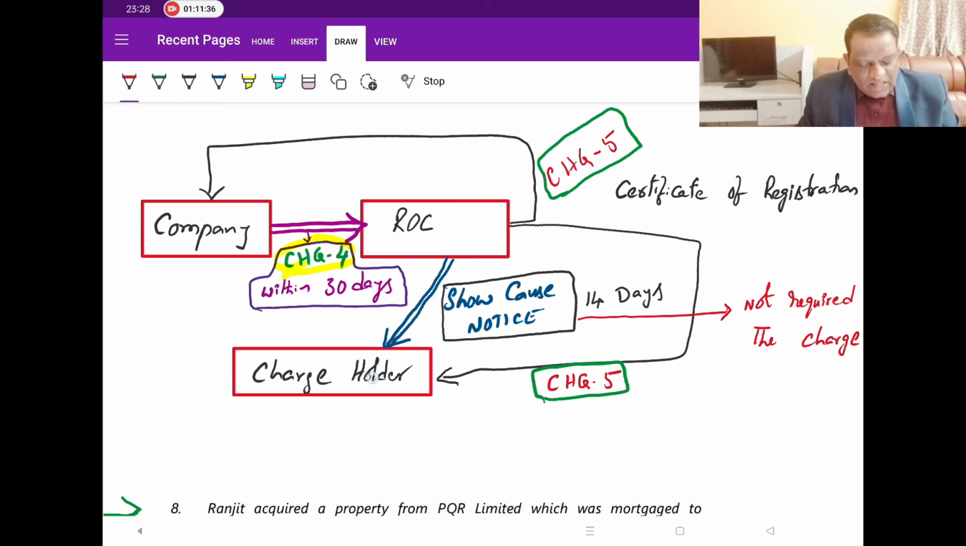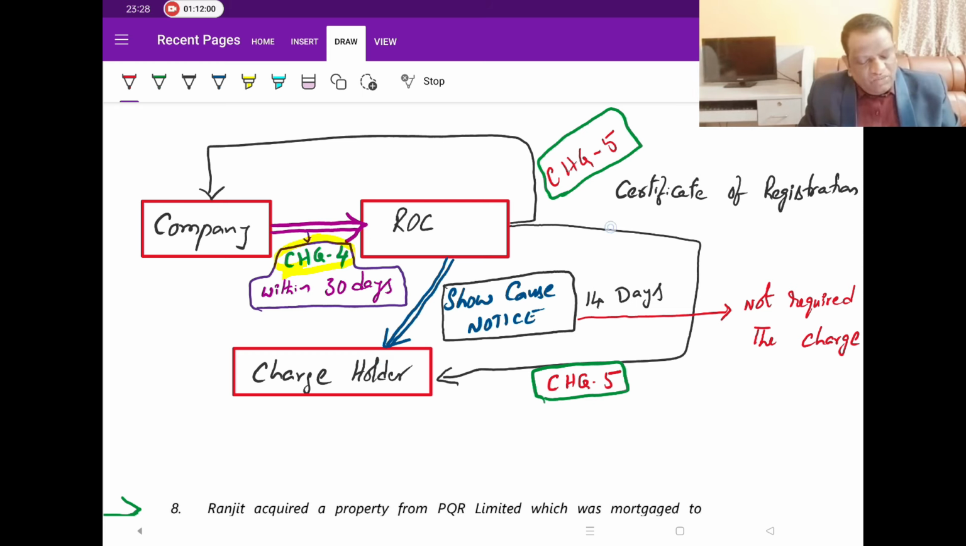Then how many days are given to the charge holder to respond? 14 days. So in the 14 days, if the charge holder goes back and tells the ROC, no, he has not paid me money, still some money is due, then the ROC will not delete the entry. But if he doesn't respond within that 14 days, then the ROC assumes that you have no objection in removing and he will go and delete the line.